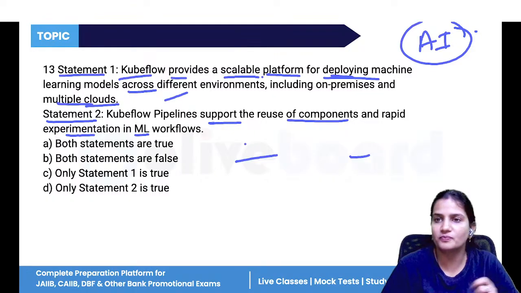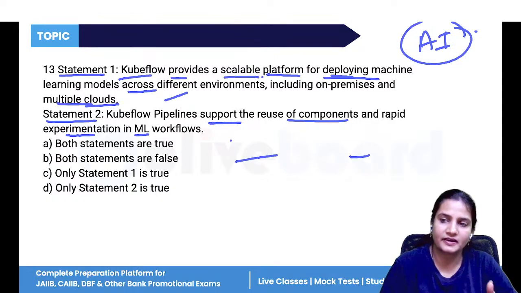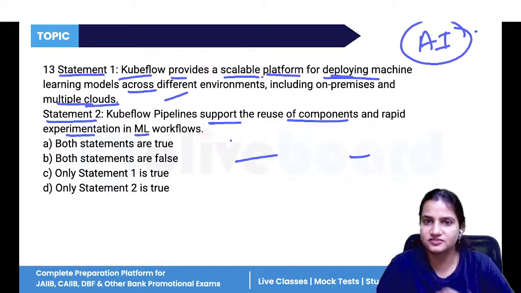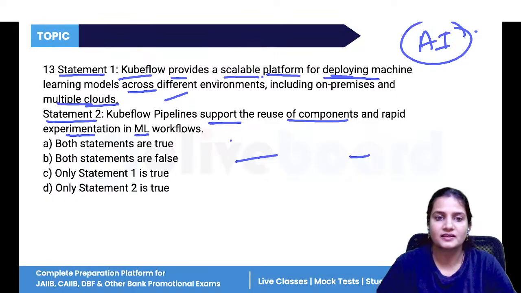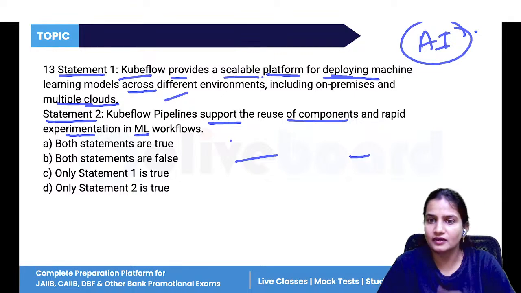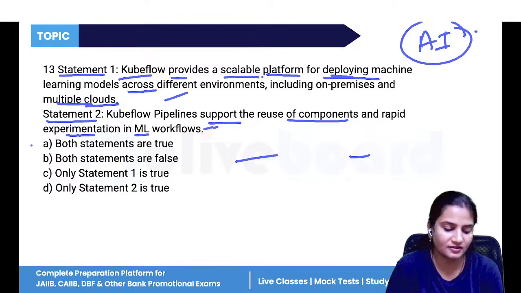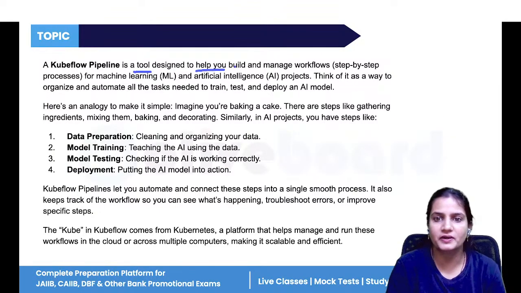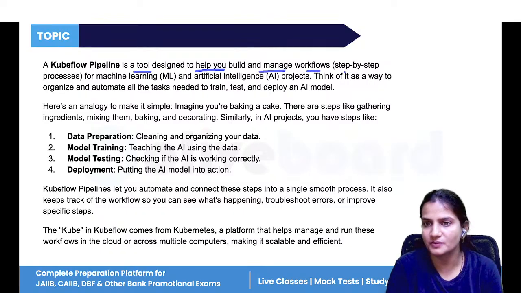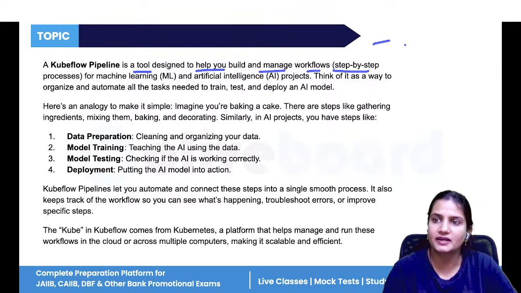So this Kubeflow pipeline basically helps to transfer data from one path to the next path. And if any deviations are there, if any difficulties are there, then again it will check, it will again reuse that component for experimentation. So both the statements are true. It is a tool designed to help you build and manage workflow step by step. So it is a sequential process. If one step is completed, then only you can move towards the next step.